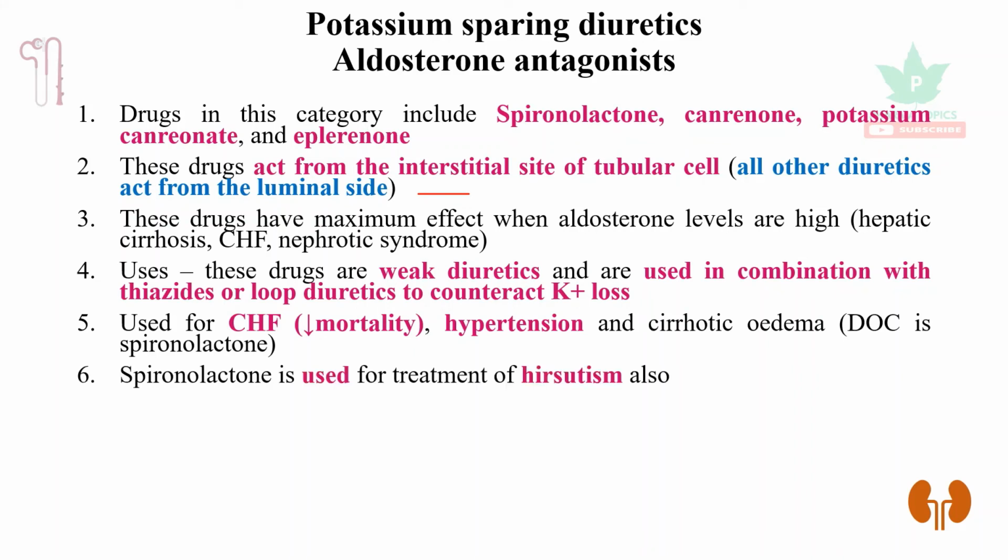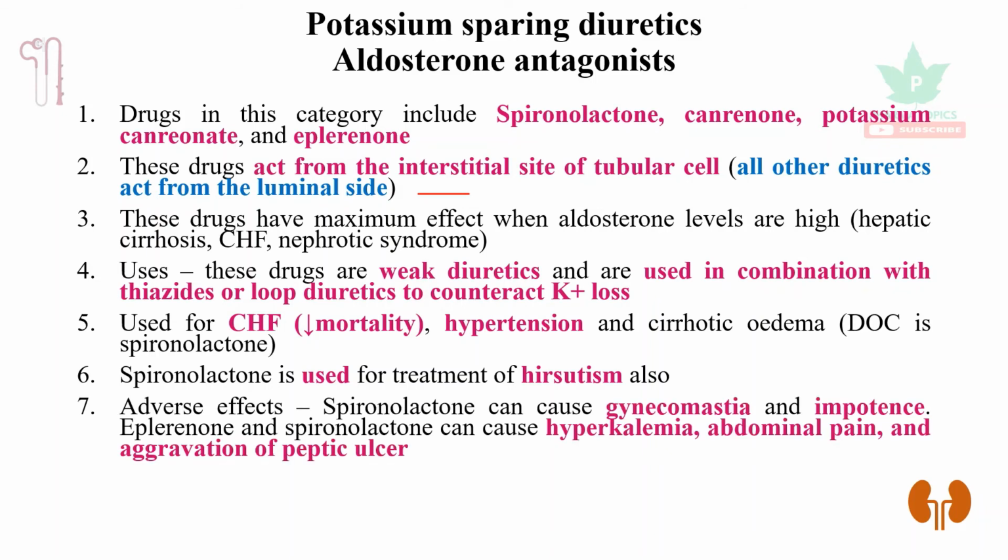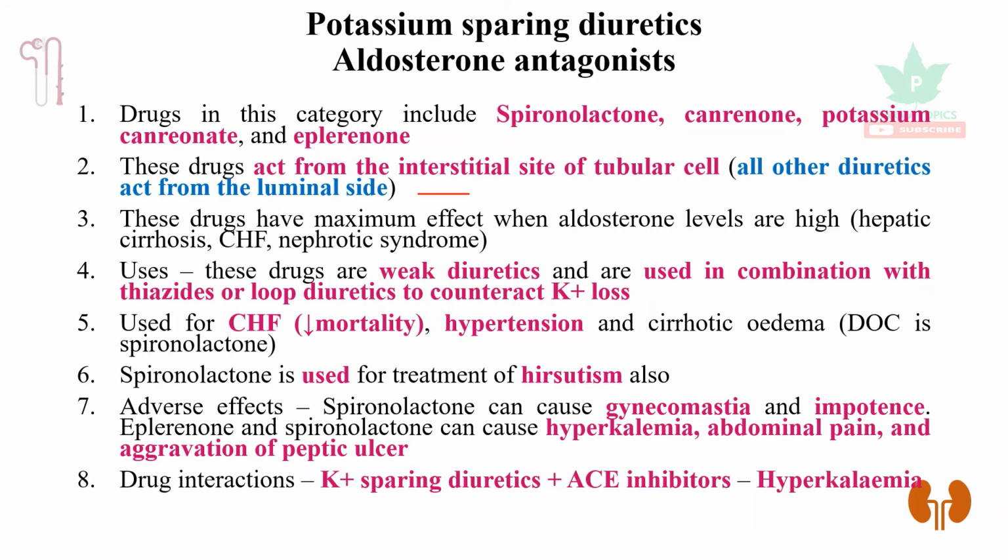Spironolactone is used for treatment of hirsutism also. Adverse effects: spironolactone can cause gynecomastia and impotence. Eplerenone and spironolactone can cause hyperkalemia, abdominal pain, and aggravation of peptic ulcer. Drug interactions: potassium sparing diuretics with ACE inhibitors increase the potassium levels, so it may lead to hyperkalemia.